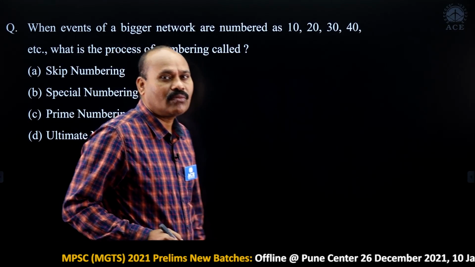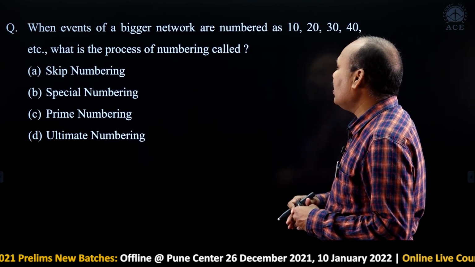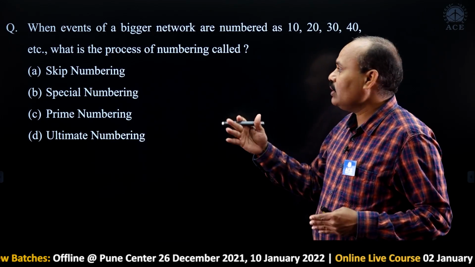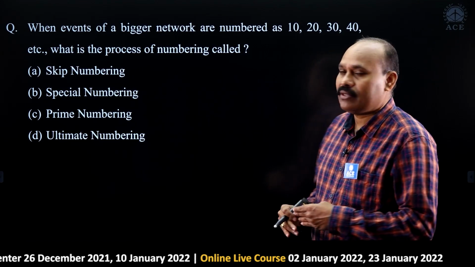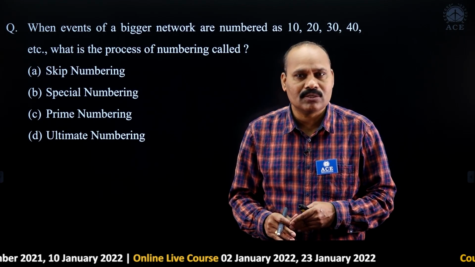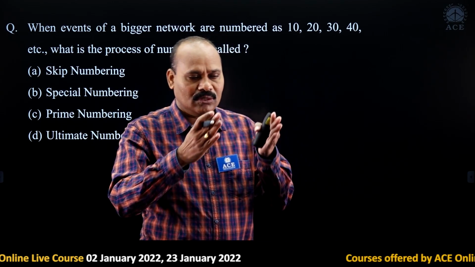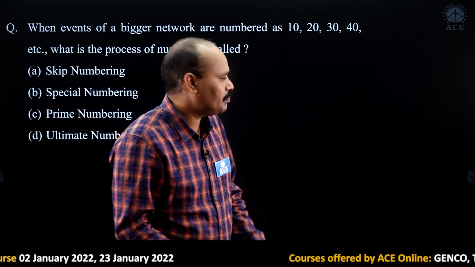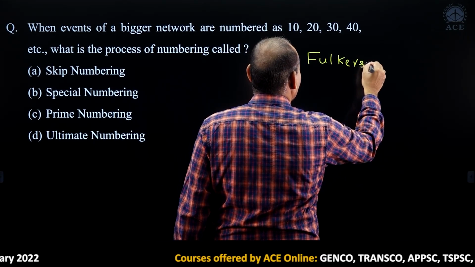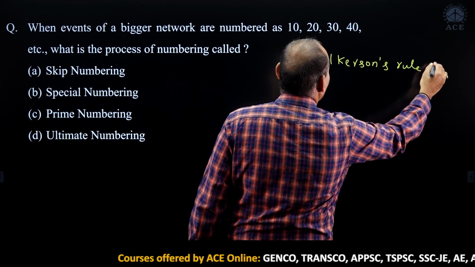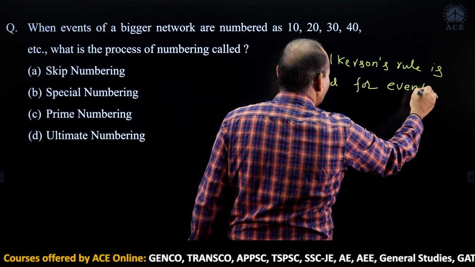So next question, event numbering. When events of a bigger network are numbered as 10, 20, 30, 40, etc., what is the process of numbering? For event numbering, we use Fulkerson's rule. According to Fulkerson's rule, the tail event number is lesser than the head event number. So Fulkerson's rule is used for event numbering. This is known to us.